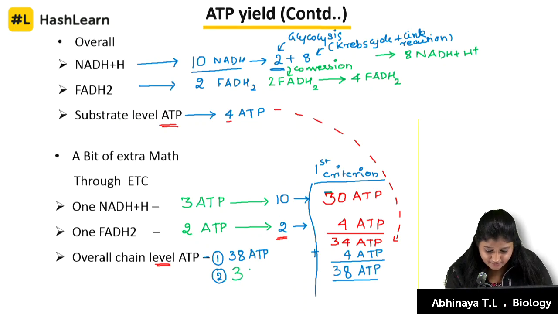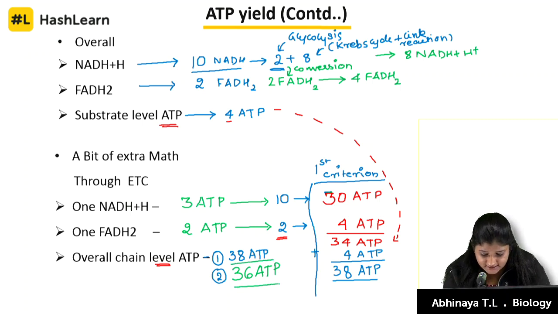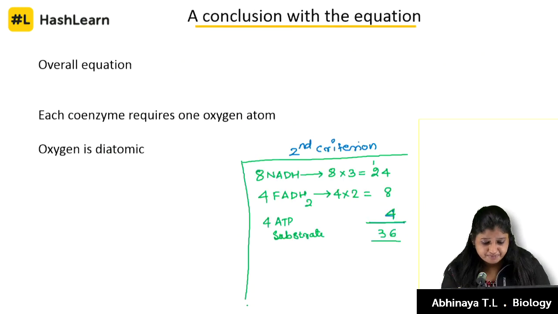2 such criteria. How 38 if NADH is not converted into FADH2? How 36 if NADH of glycolysis is converted into FADH2? We have understood both the things here. Any confusion in understanding this? It is much more simple.